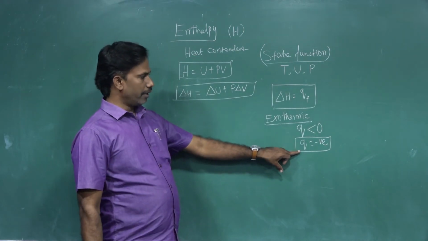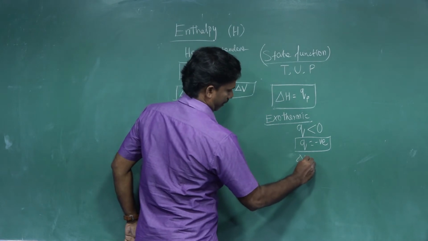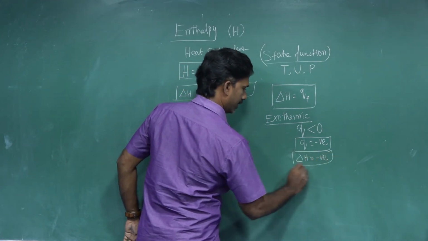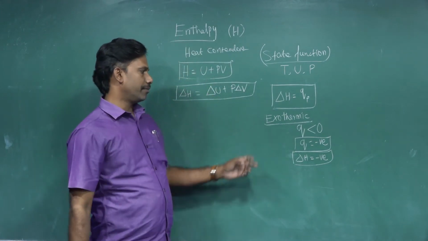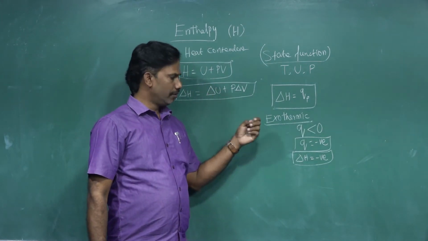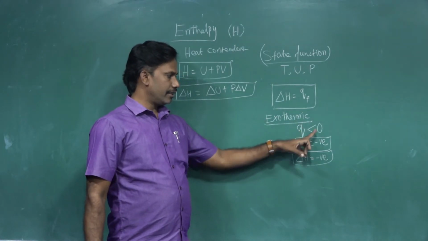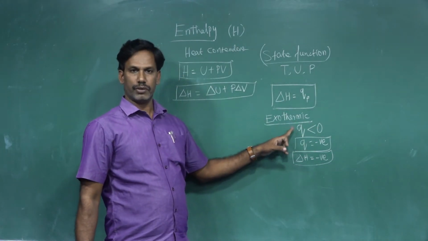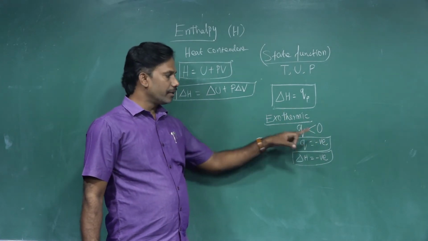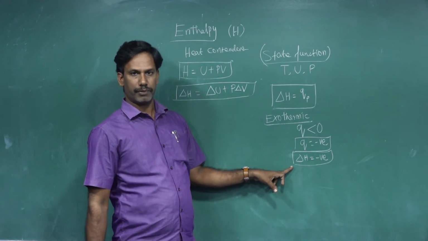When Q is negative, what about del H? If you apply there, del H is also negative. So the process is exothermic, during the process heat is released. If a process is exothermic, heat is released, then Q is less than 0, Q is negative. Since Q is negative, del H will also be negative for an exothermic process.